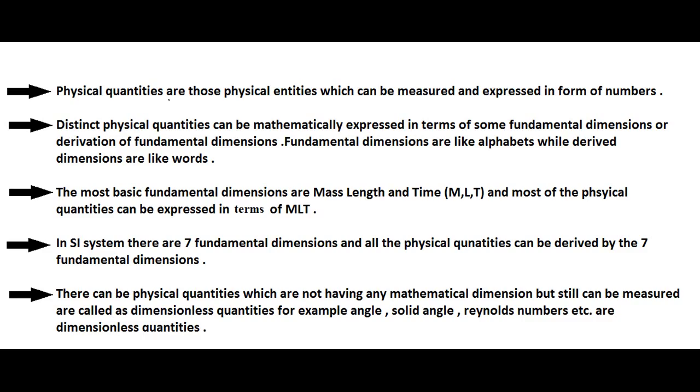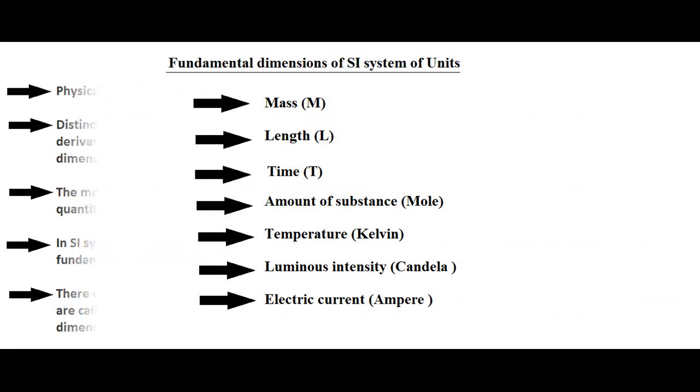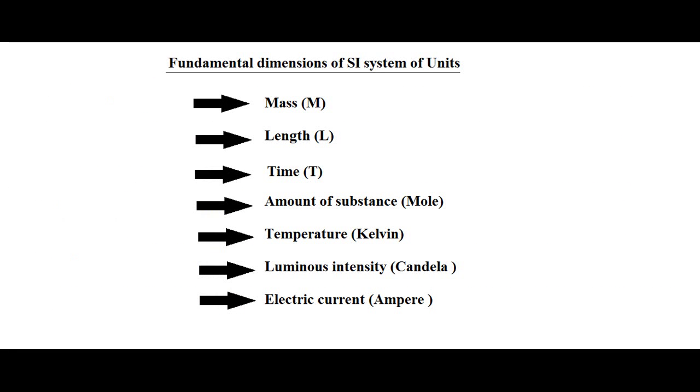Now remember one thing, the most basic fundamental dimensions considered are mass, length and time. However, in the SI system of units, there are 7 fundamental quantities: mass, length, time, luminous intensity, electric current, temperature and amount of substance. But out of these 7, mass, length and time are the most basic form of fundamental quantities.